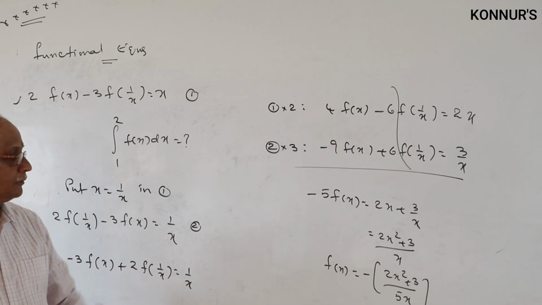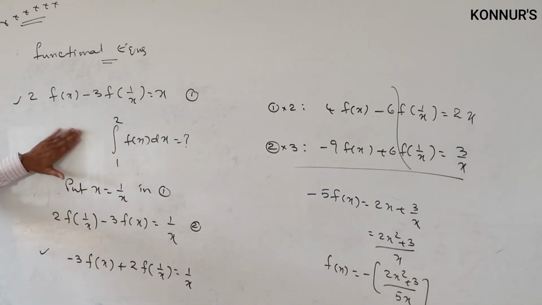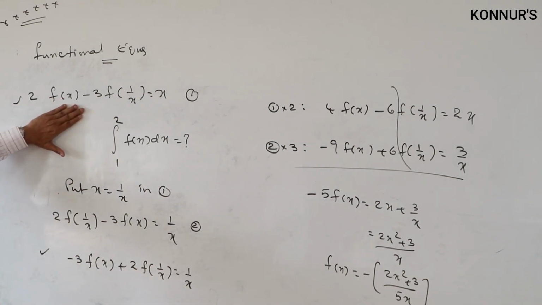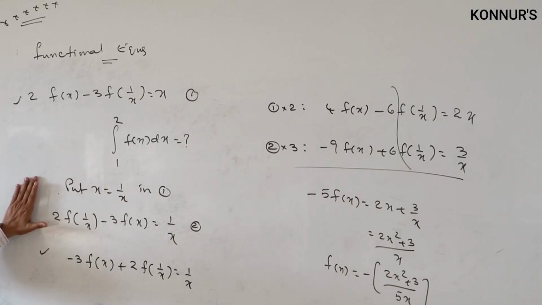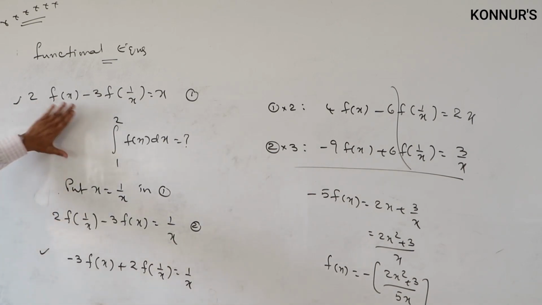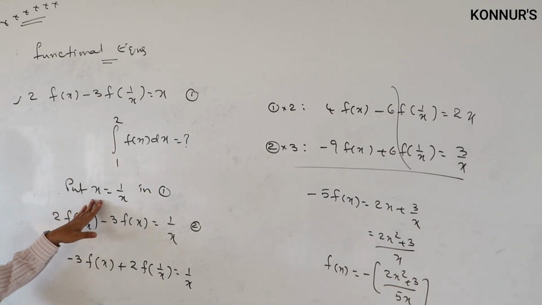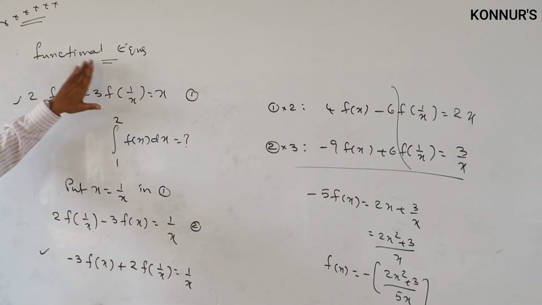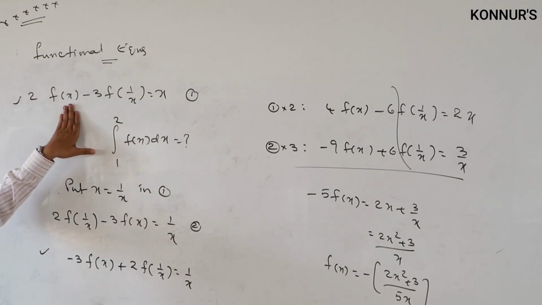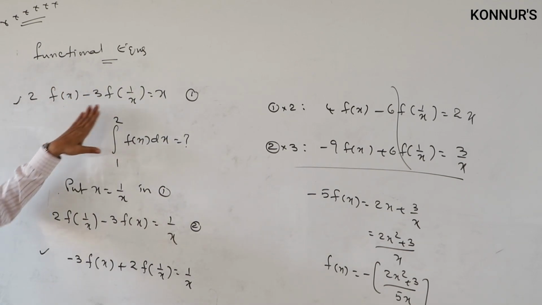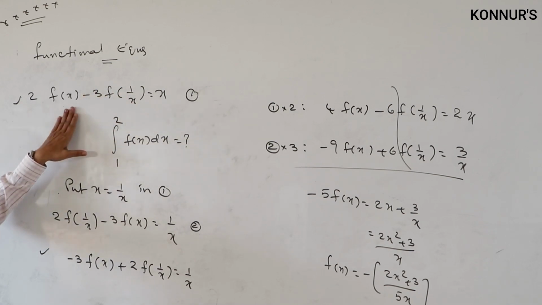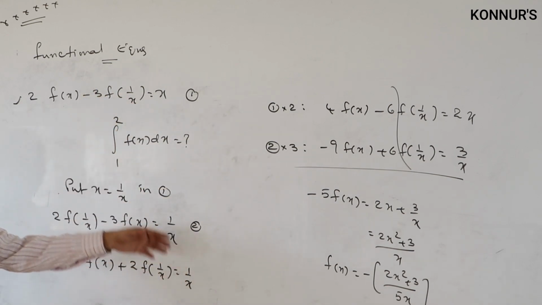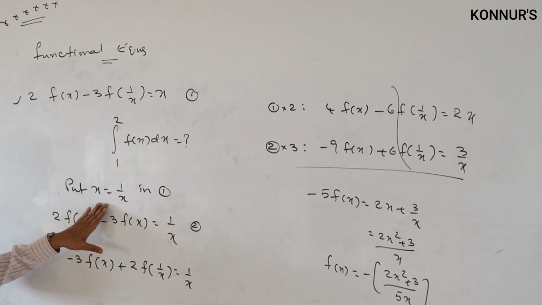Now the function is complete. In this way of doing it, for every problem the idea will be different. According to the given conditions, we should create our ideas. That is the dangerous and confusing concept of this chapter. Functional equations is the chapter dealing with the relation between x, 1 by x, 3x, minus x, and so on. Then finally we need to find f of x. Every problem needs a different idea.